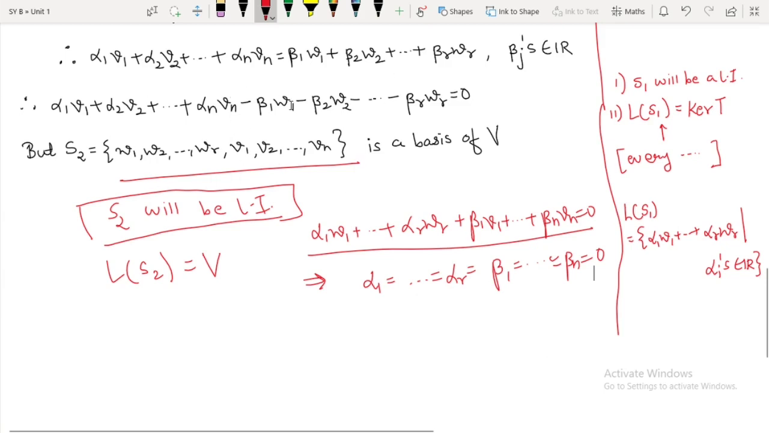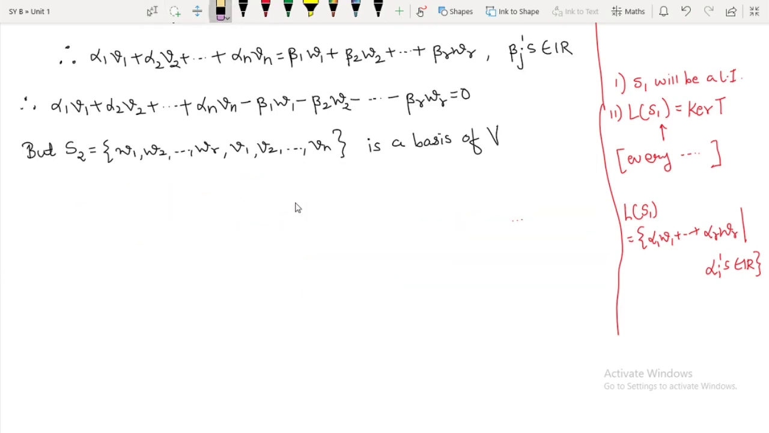So that is understood. So instead of a plus sign, there is a minus sign on beta 1, so that will not matter because it is also a real number. So instead of saying beta 1 is equal to 0, we can say minus beta 1 is equal to 0, but that will again imply that beta 1 is 0. Okay, so I will erase this. Okay, but this S2 is a basis of V, so it is linearly independent. I hope you are getting this.